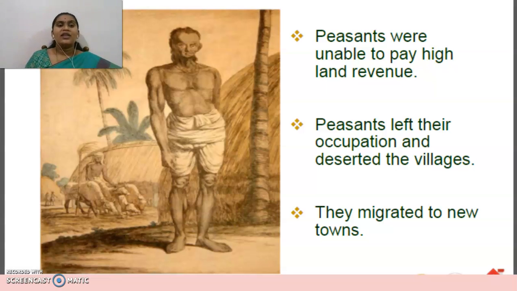So all the things you can watch in that movie, you'll get some idea, children. Okay, and they migrated to new towns. So what would they be doing? Even if they were doing agriculture, they were not able to pay the revenue. If they were not paying the revenue, there would be very weird punishments from the company side. So that is the reason many people left their occupation and started to leave the villages and migrate. They started to move to the other new towns.